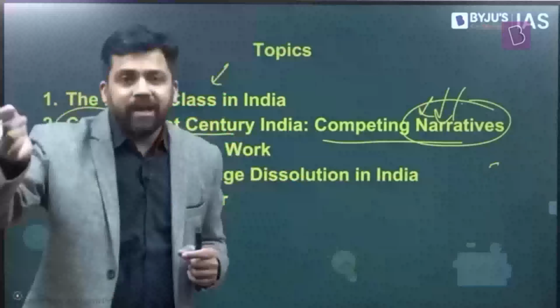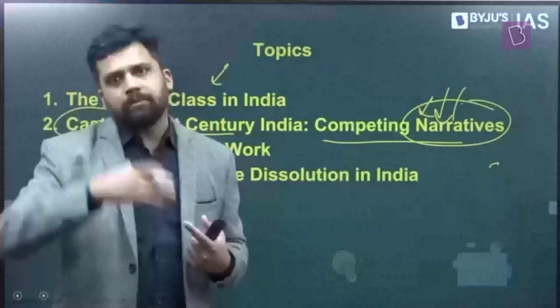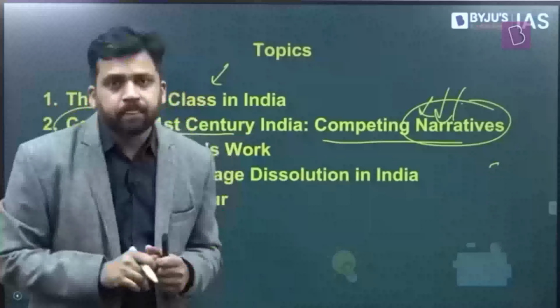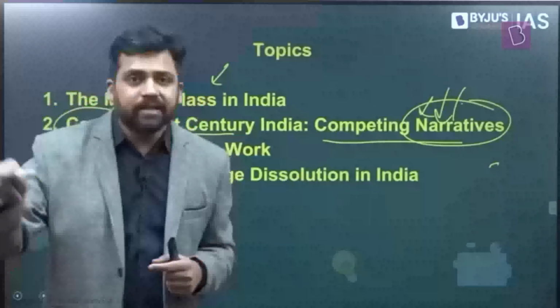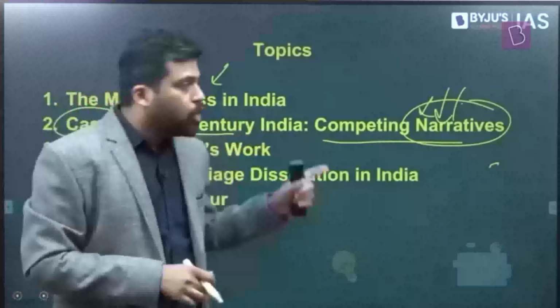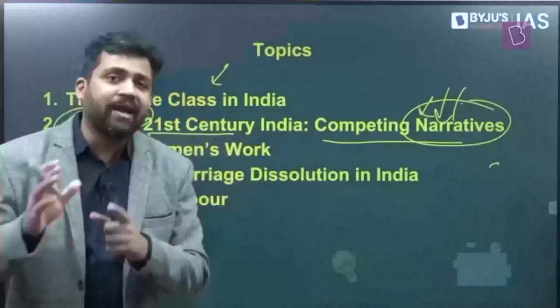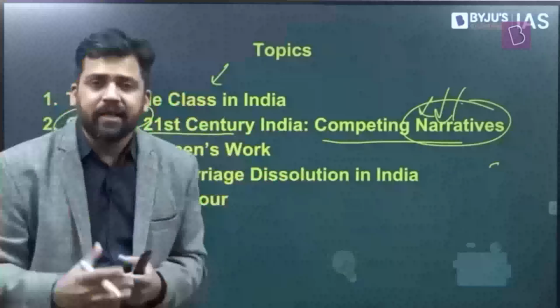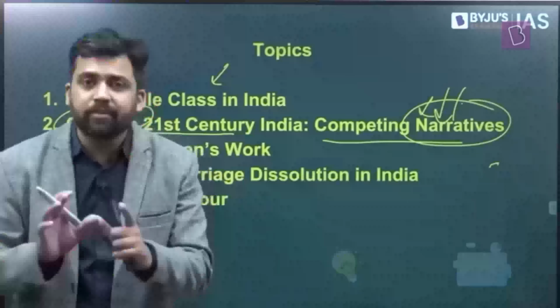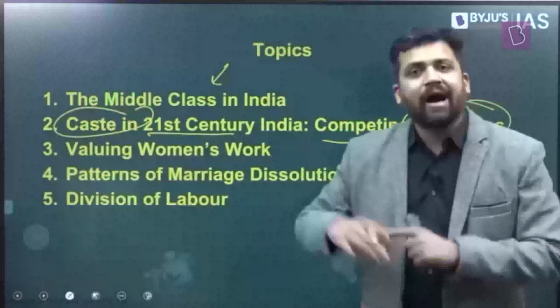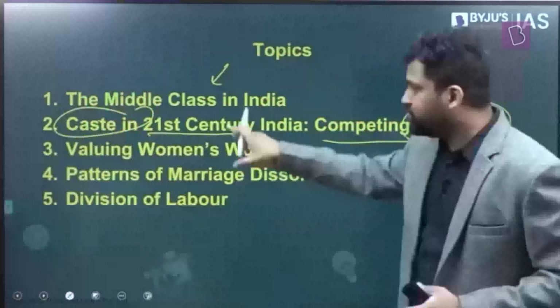For example, there can be one competing narrative which says that caste is nothing but status groups arranged in a hierarchy. We'll analyze how far this is correct. Also, we'll try to analyze whether in the present situation this holds ground. This paper that was published actually does an empirical analysis. They take government data and try to analyze how far some of the things which the thinkers have talked about are true in the present context. So different interpretations of caste and how good they are, whether they hold true. That is what we are going to take up.